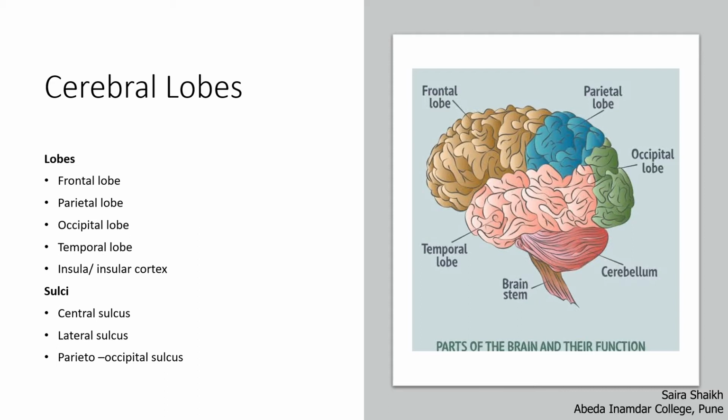The central sulcus separates the frontal lobe from the parietal lobe. The second sulcus is the lateral sulcus or the Sylvian sulcus, which separates the temporal lobe from the frontal and the parietal lobe. The parieto-occipital sulcus, which is the third sulcus, as its name itself indicates, is the groove that separates the parietal region from the occipital region.